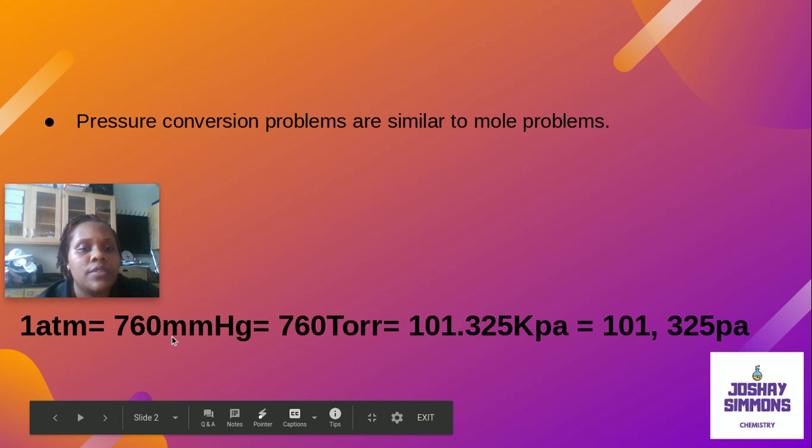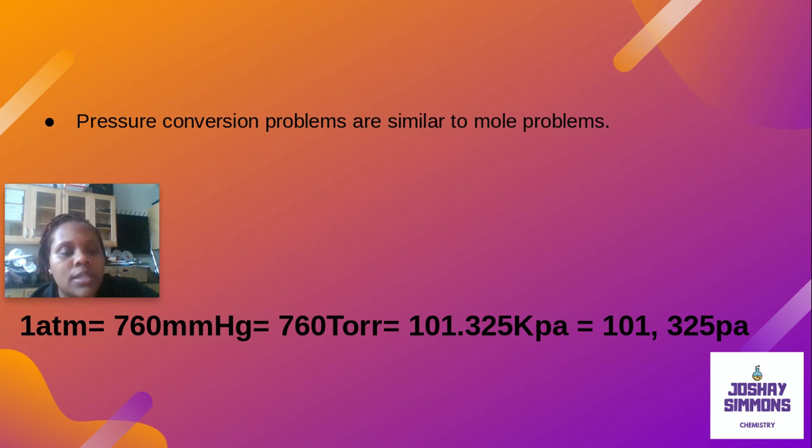The abbreviation for atmosphere is ATM. The abbreviation for millimeters of mercury is mmHg. The abbreviation for torr is TORR. The abbreviation for kilopascals is kPa, and the abbreviation for pascals is Pa. Most of the time, problems will use the abbreviations and not the words. Some problems might say pascals or atmospheres, but if you have millimeters of mercury or torr, more than likely it's going to say mmHg or TORR.